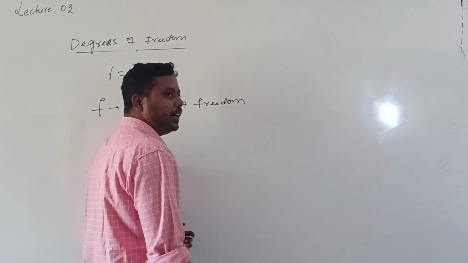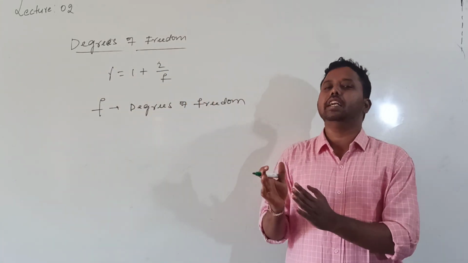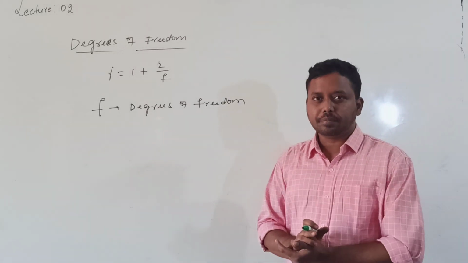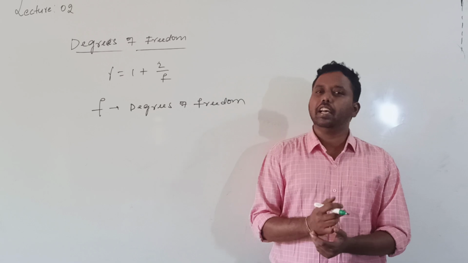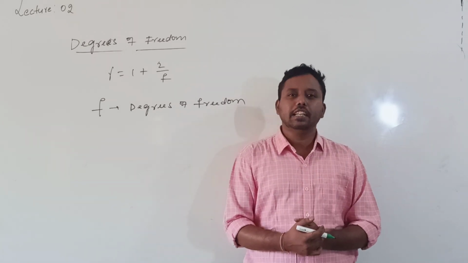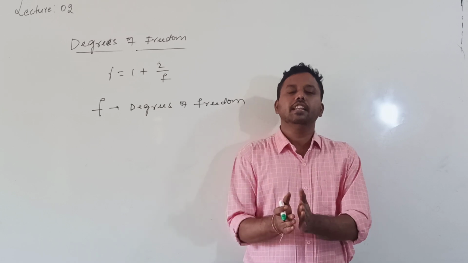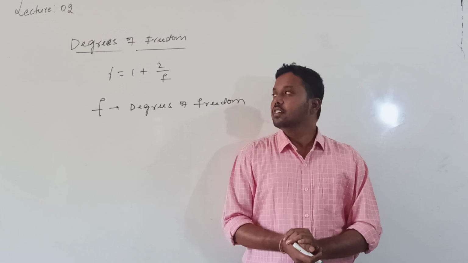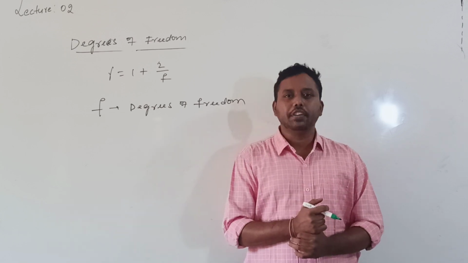Degrees of freedom is the number of independent ways in which the system can obtain energy. Every system has energy, that is, internal energy. To obtain that internal energy, how many ways are there? That is called degrees of freedom.